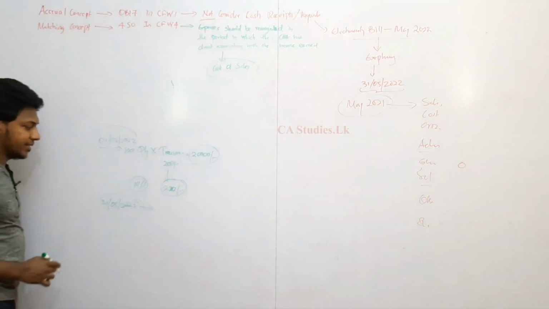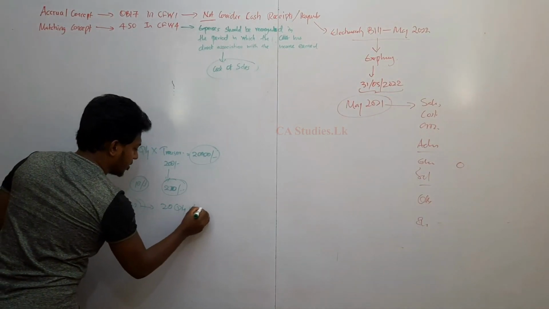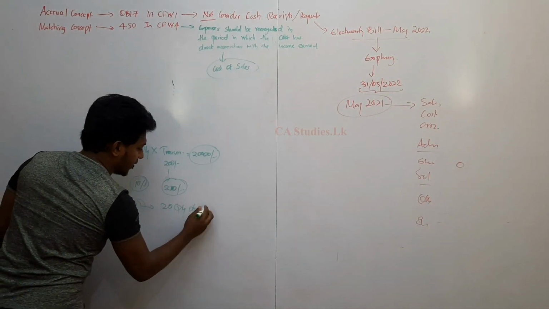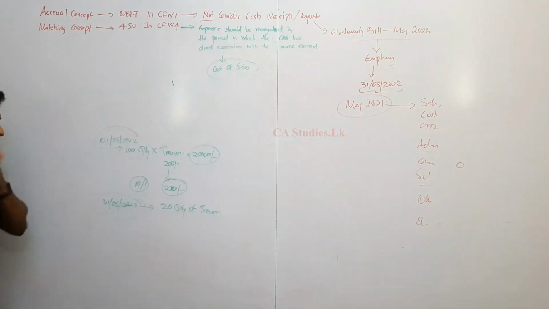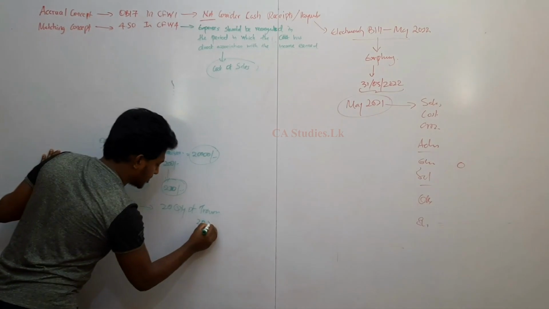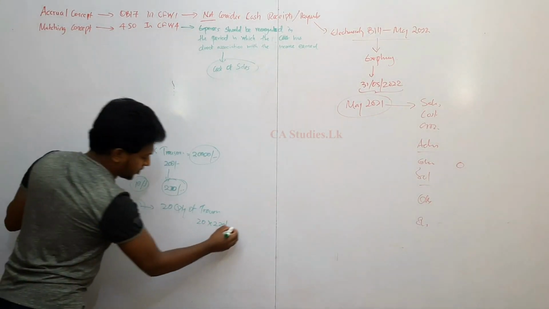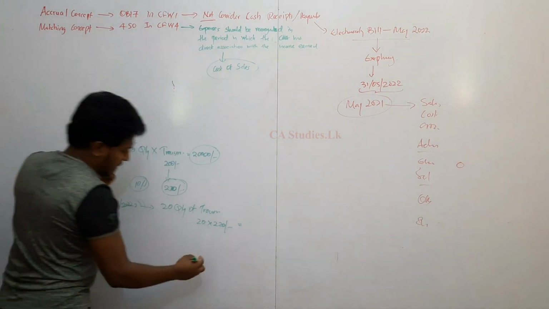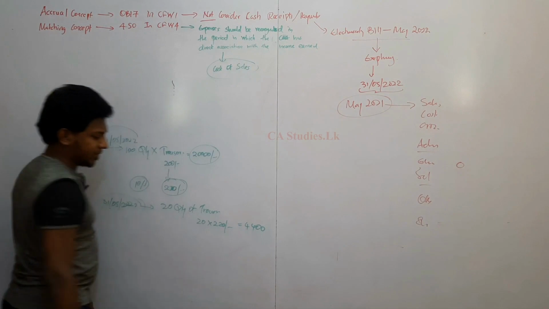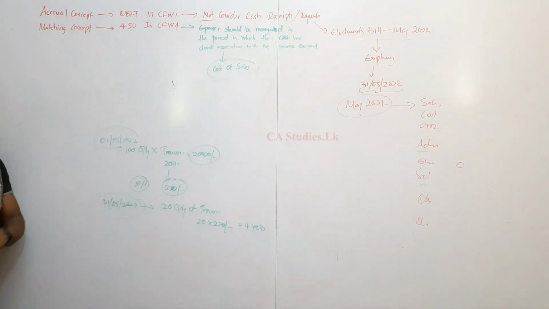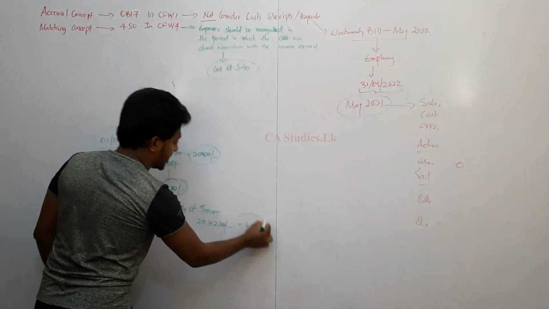In that general ledger it says we have sold 20 quantity of trousers. So what is our sale amount? 20 into 220. This will be the sale amount. How much? 4,400. Is it correct? Yeah, it's correct. 4,400 is the sale.